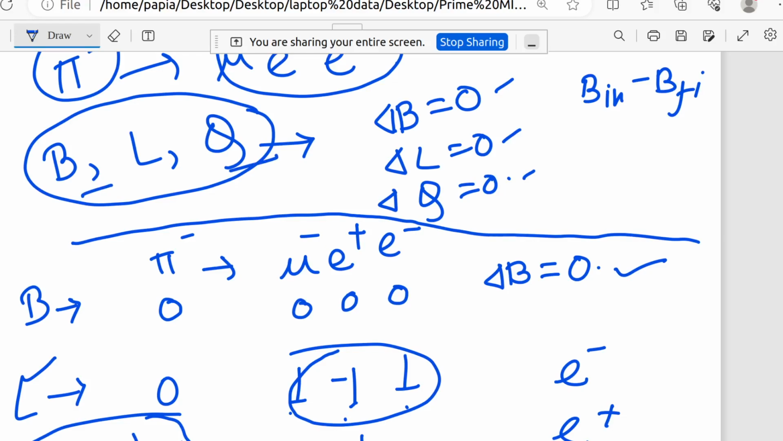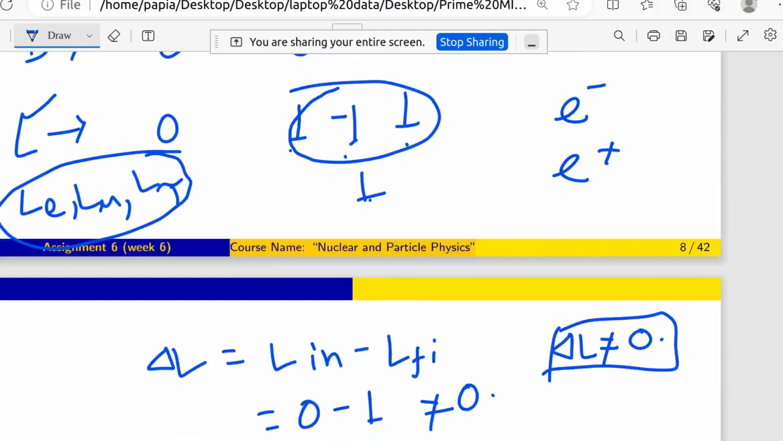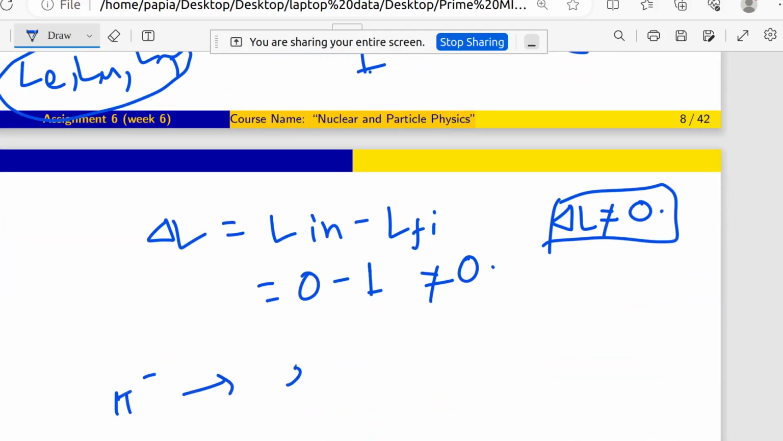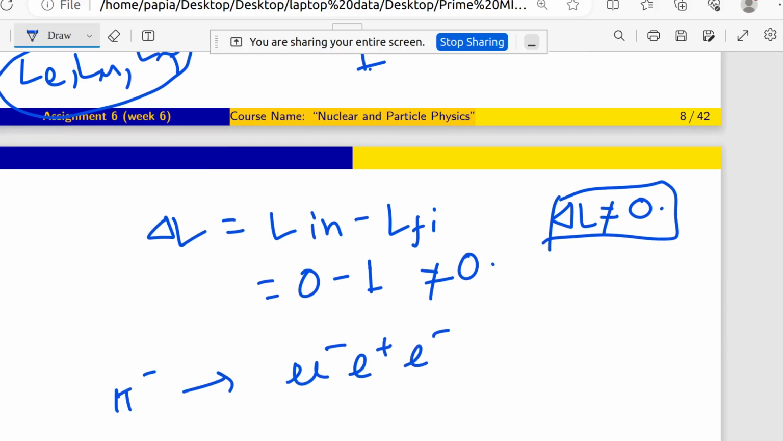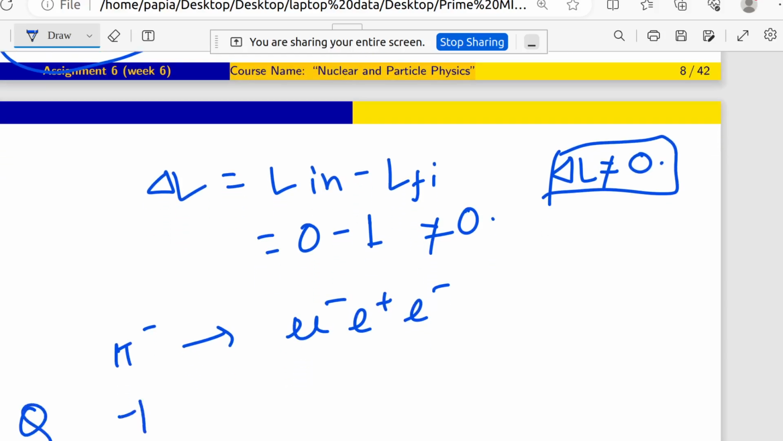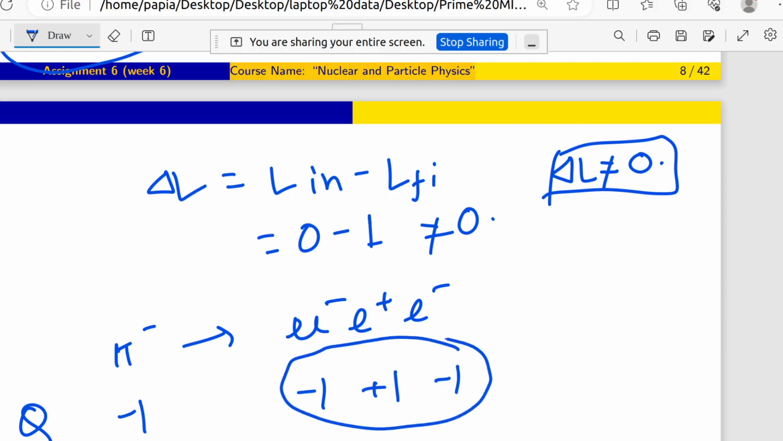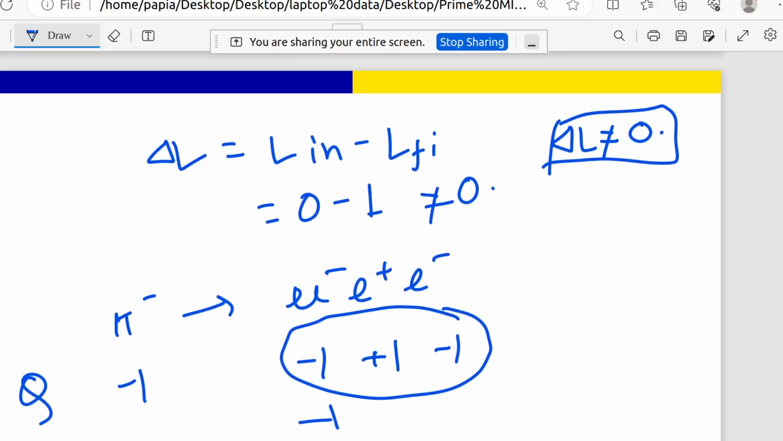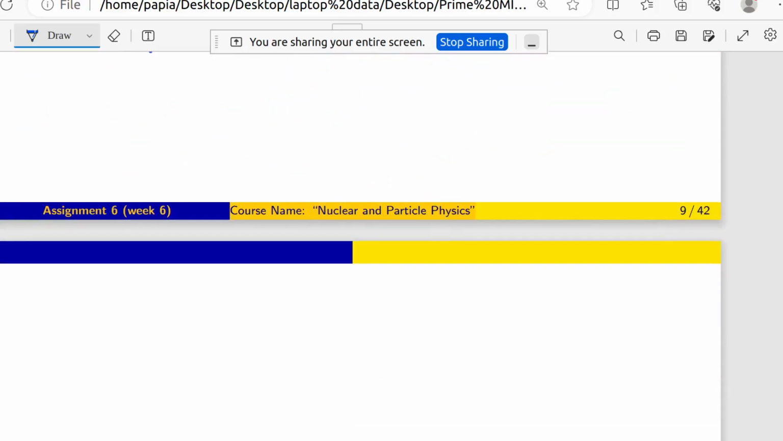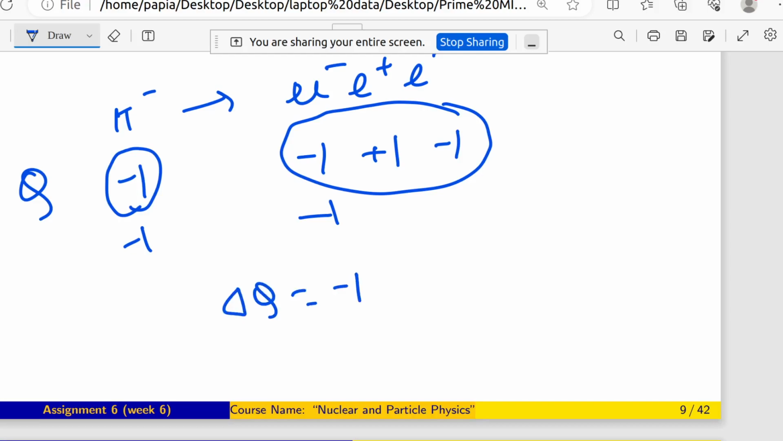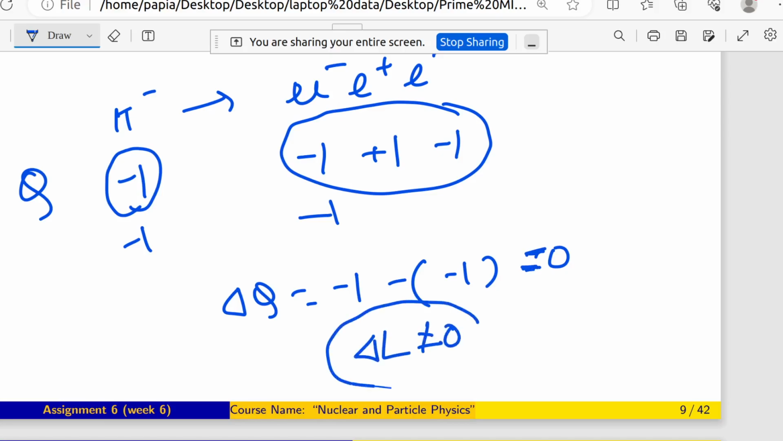Not in baryon number, and not in charge either. Charge is very simple. For mu minus, e plus, e minus, the charges are minus 1, plus 1, minus 1. So as a whole it is minus 1, and the left hand side was also minus 1. So our delta Q will be minus 1 minus of minus 1, that means 0. So charge is conserved, no problem on that. But the main problem is delta L is not equal to 0. That means lepton number conservation does not hold here.